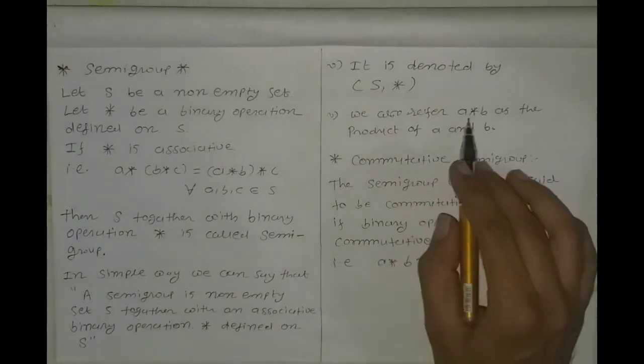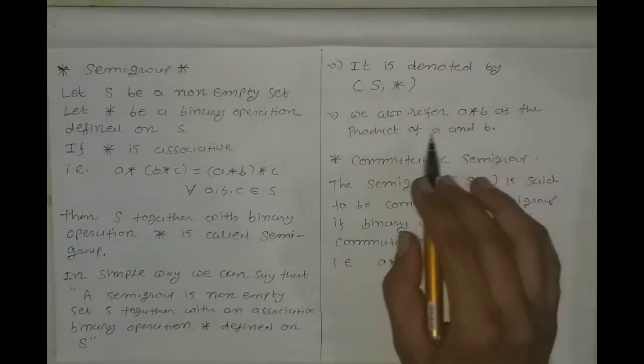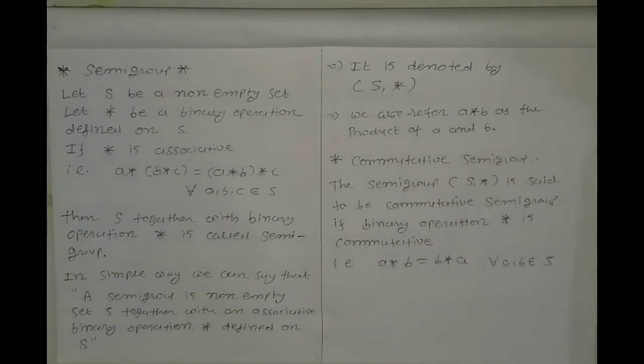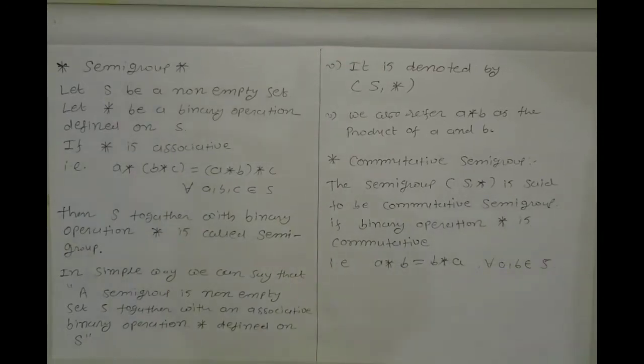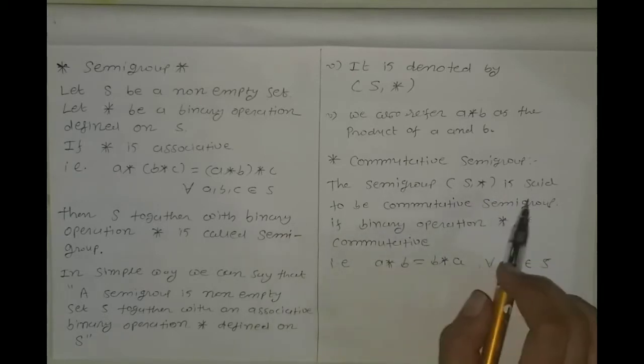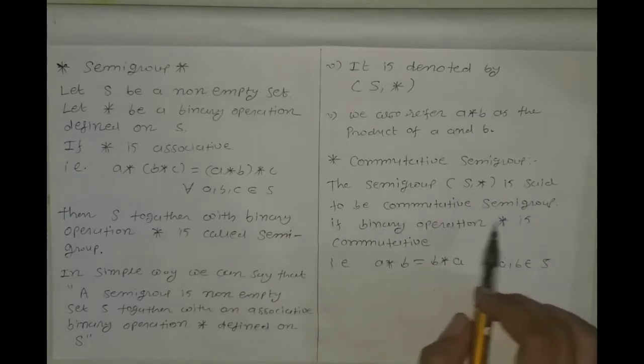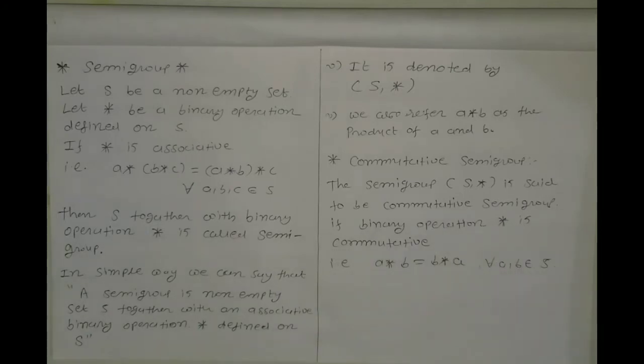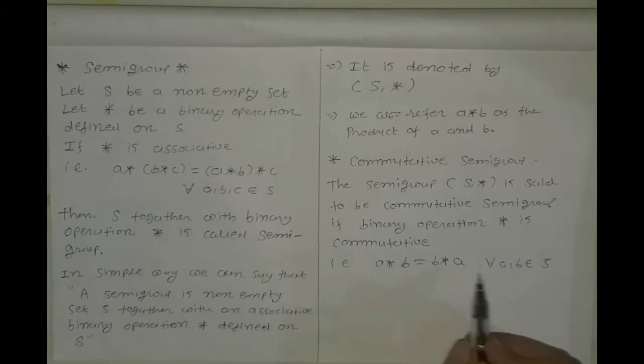We also read A star B as the product of A and B. Now there are some special types of semigroup. The semigroup (S, star) is said to be a commutative semigroup if the binary operation star is commutative. Commutative semigroup means we add one more condition, that the binary operation is commutative. Commutative means A star B is equal to B star A for all A, B belongs to S.